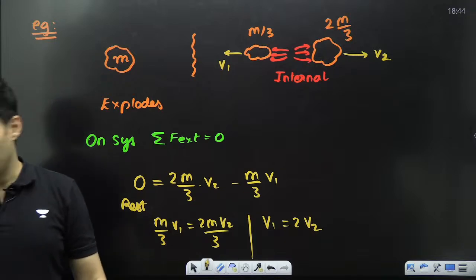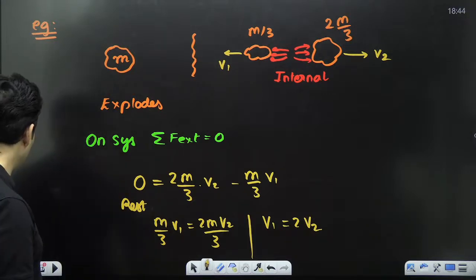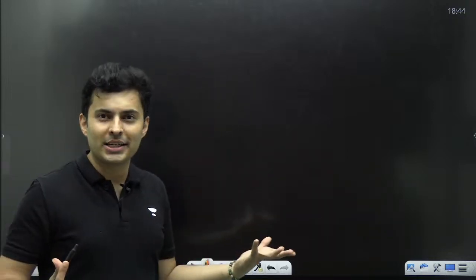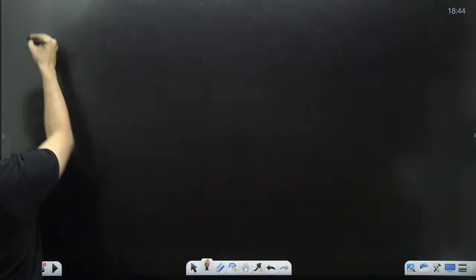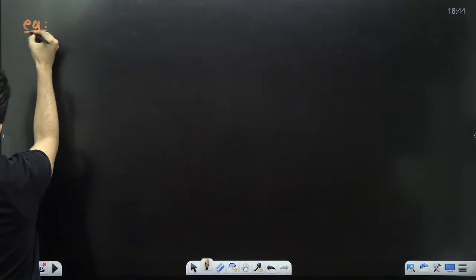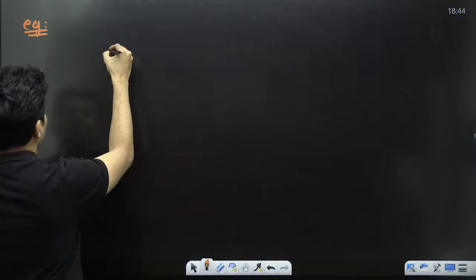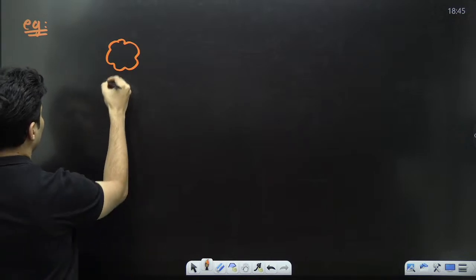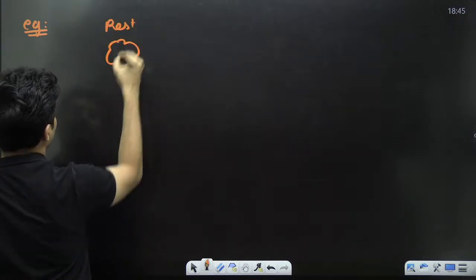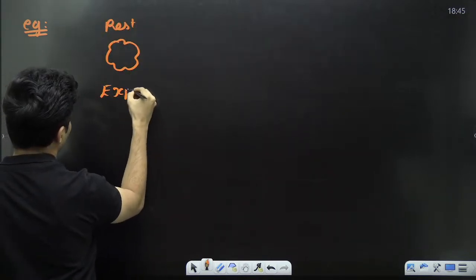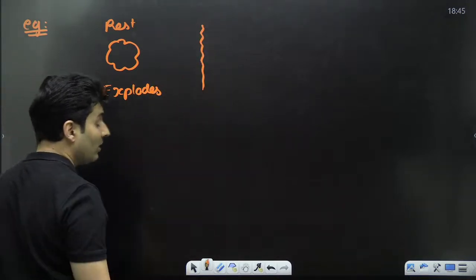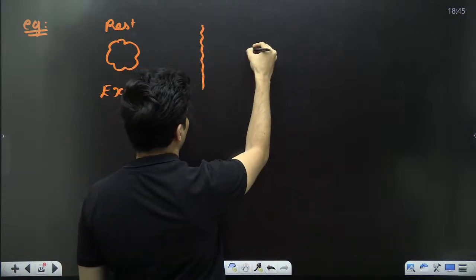Clear? Okay, so this is a very good problem on conservation of momentum. Let me give you another question on explosion where momentum is conserved. Have a look at this. Imagine there is a big mass at rest and it explodes, but this time into 3 particles going in 3 different directions.